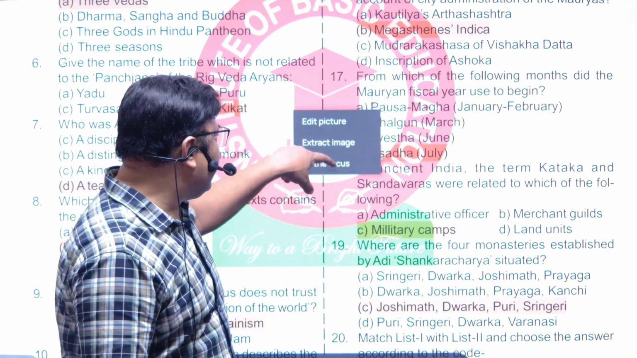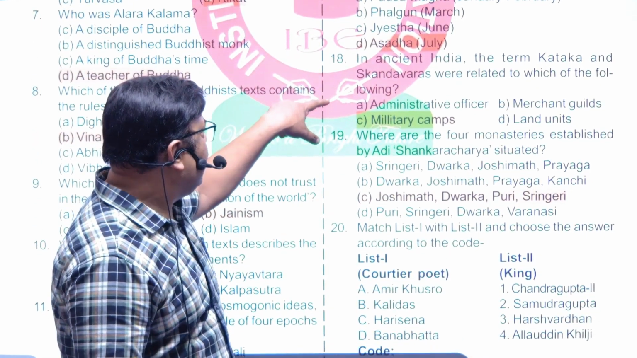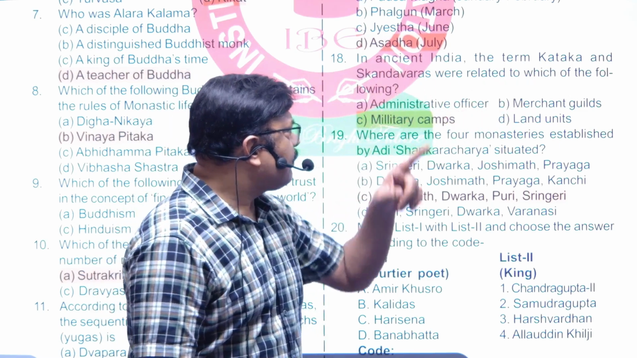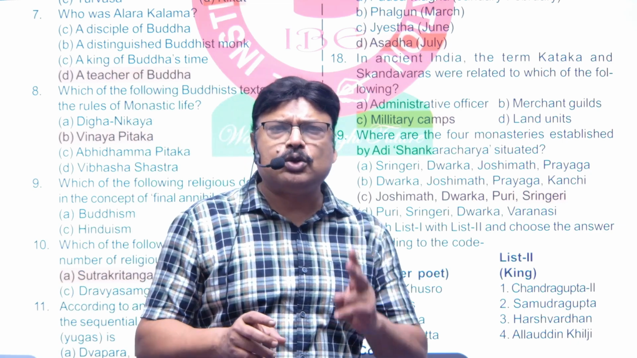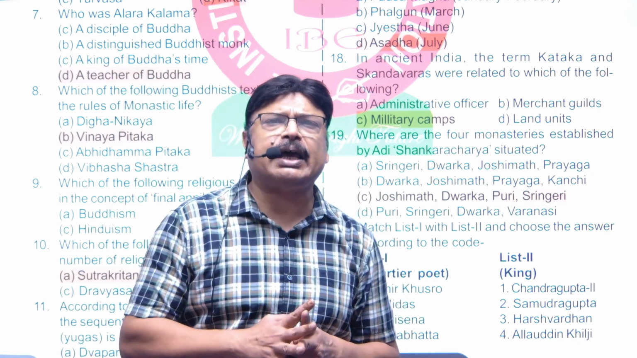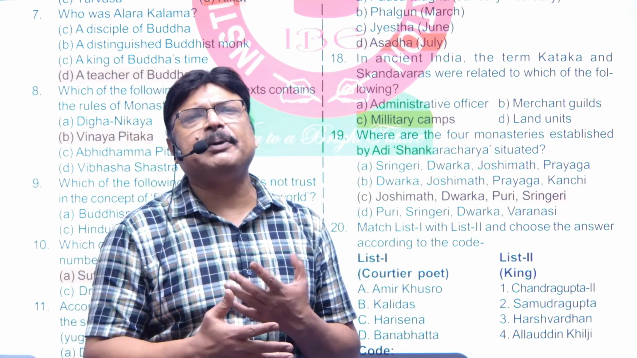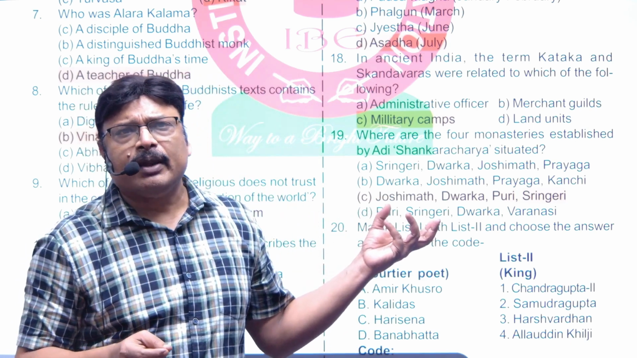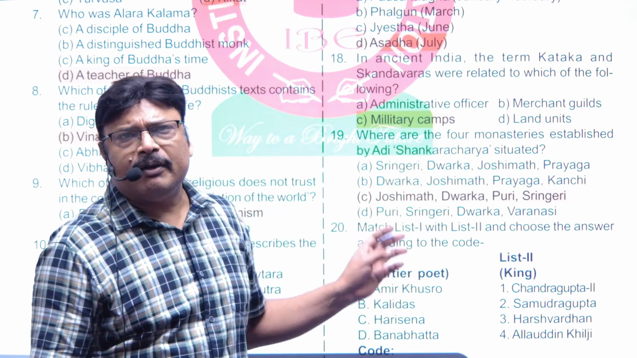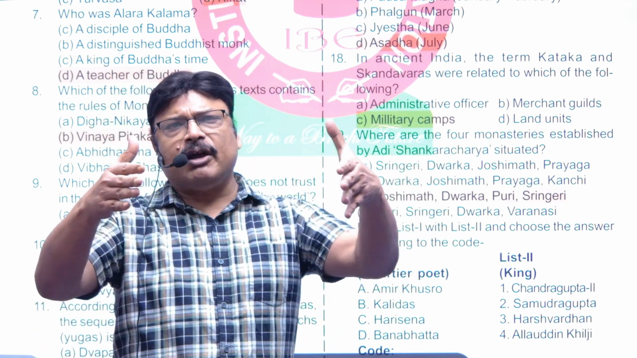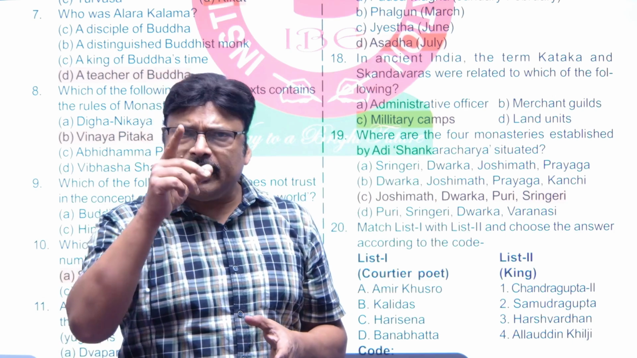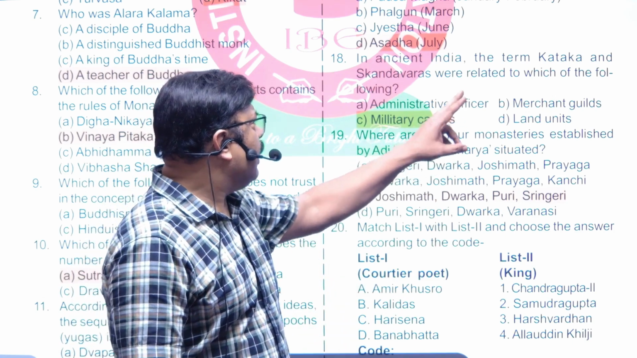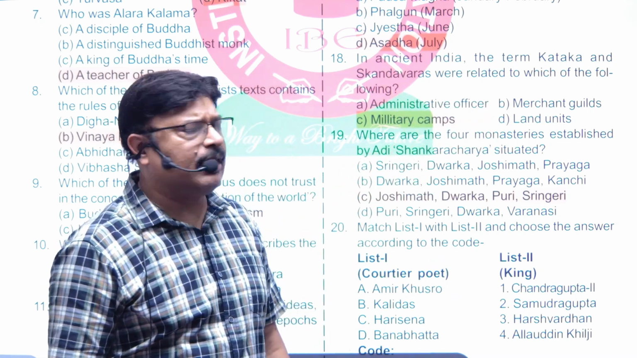Now question number 18 says, in ancient India, the terms Katak and Skandavara, these 2 terms first appeared in the text called the Dhanurveda, where the formation of a military camp is described, and there these 2 words have been mentioned, that is Katak and the other one, Skandavara.